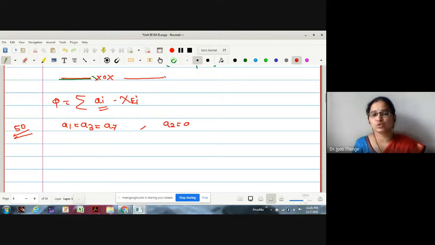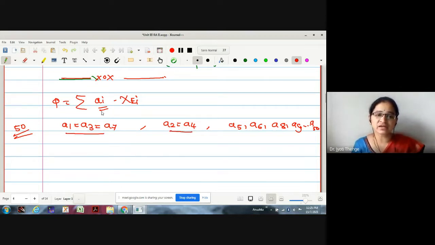Then a2, a4 are the same and all the rest are distinct, say. Then the distinct remaining ones are a5, a6, a8, a9 and continue up to a50. These are the distinct values, and these are the same values.